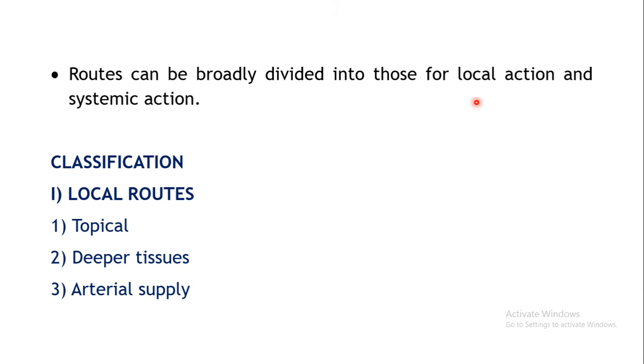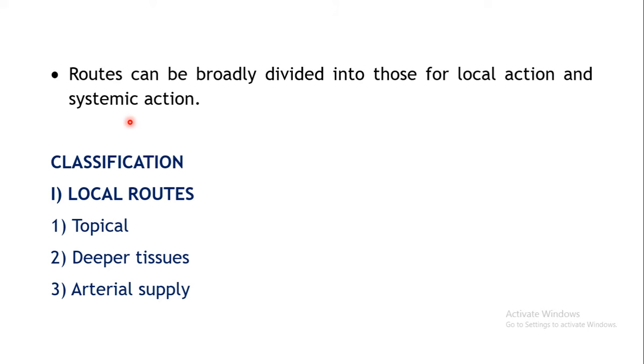Either you are expecting a local action, restricted to a particular area of the body, so that the whole body will not be exposed to your drug. Or the second type of action expected is the systemic action, wherein the drug has to get absorbed into your systemic circulation, that is your blood circulation.